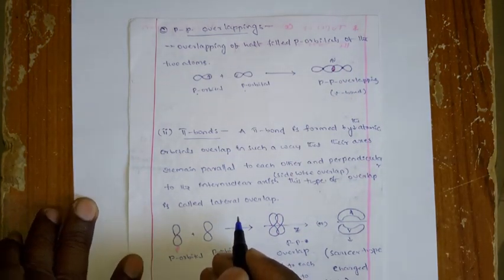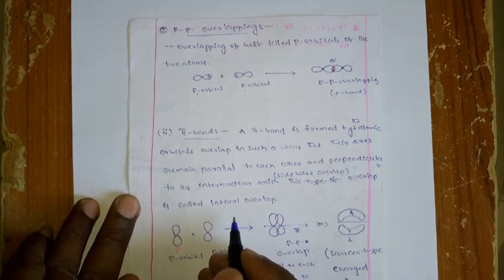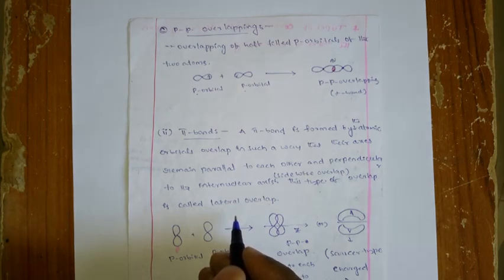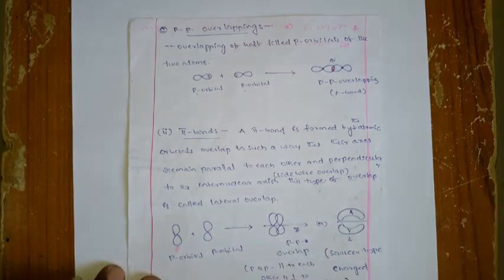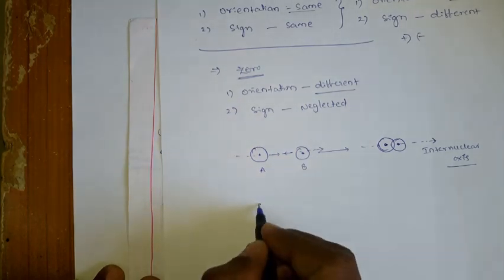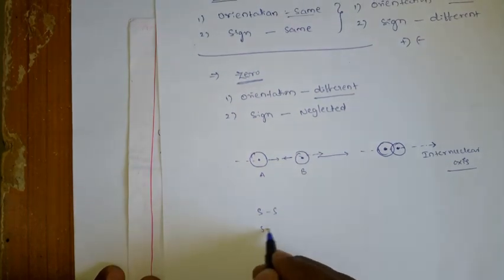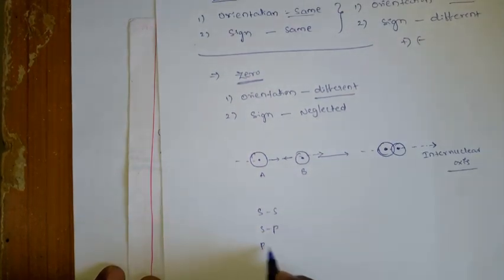So these are the three types of overlapping that give the sigma bond formation. The first one is SS overlapping, the second one is the SP overlapping, the third one is the PP overlapping.